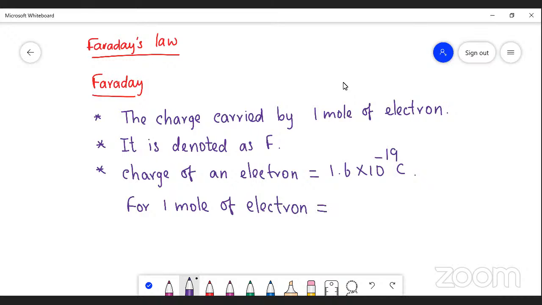For 1 mole of electrons, how much? Listen. We take 1.6 into 10 power minus 19 multiplied by the Avogadro number, because 1 mole contains Avogadro number of electrons, 6.023 into 10 power 23, so that we get 96,500.